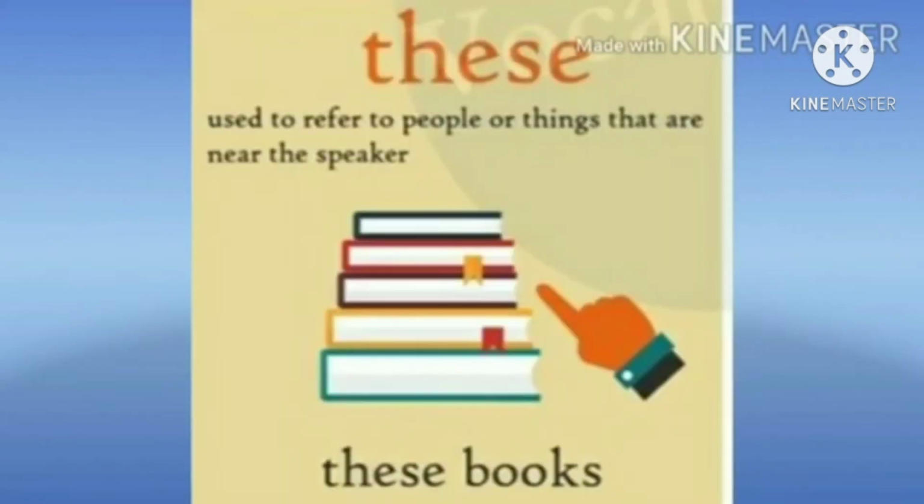Now look here. Children, here only one book? No. Here are more than one book. So, plural in number, but still near to the speaker. So, these is used to refer to people or things that are near the speaker. Keep in mind, children, when objects are very near to us and plural in number, that time we use these.